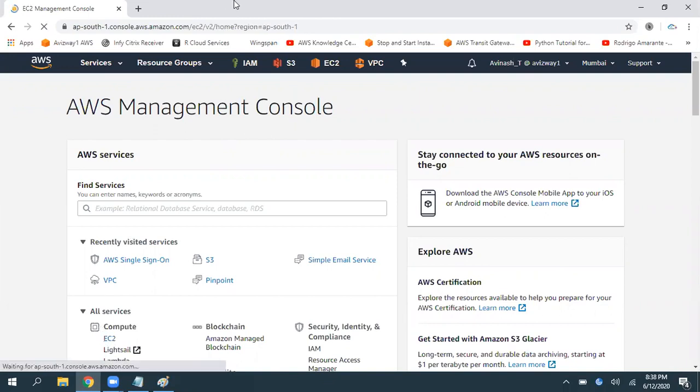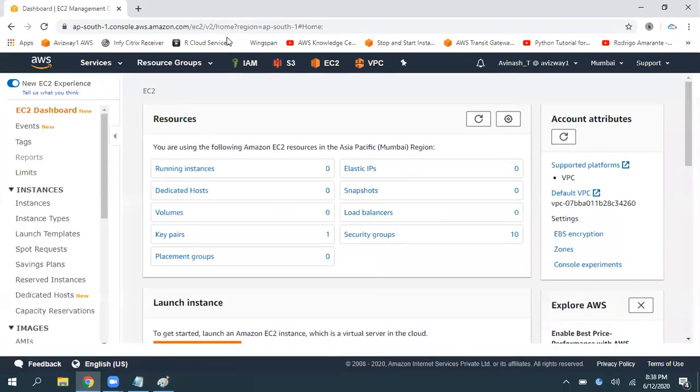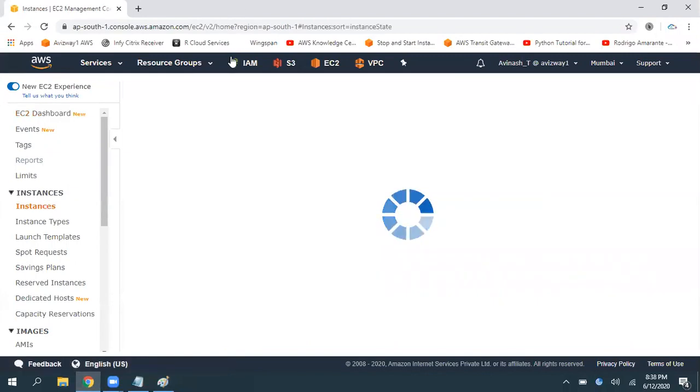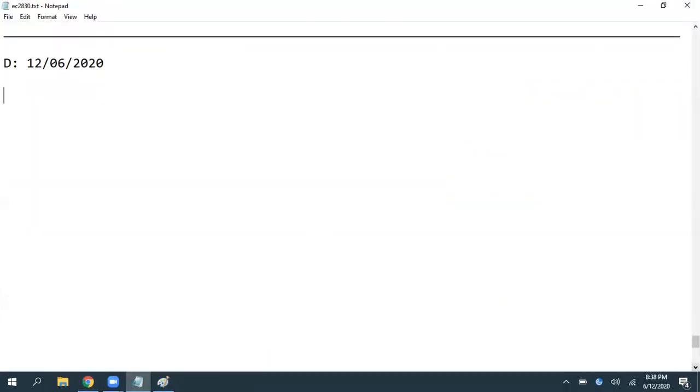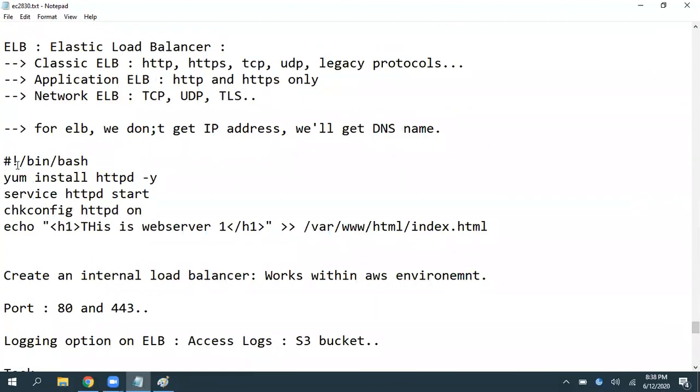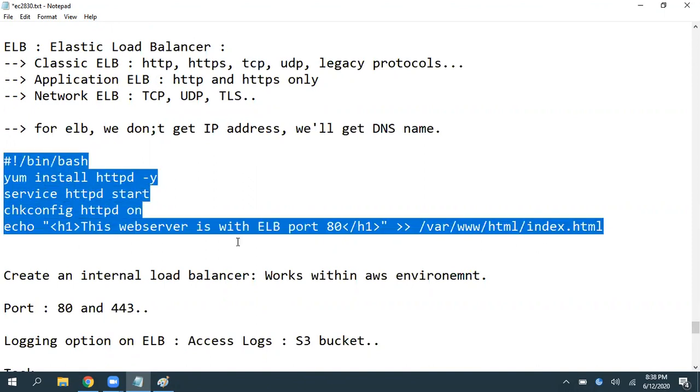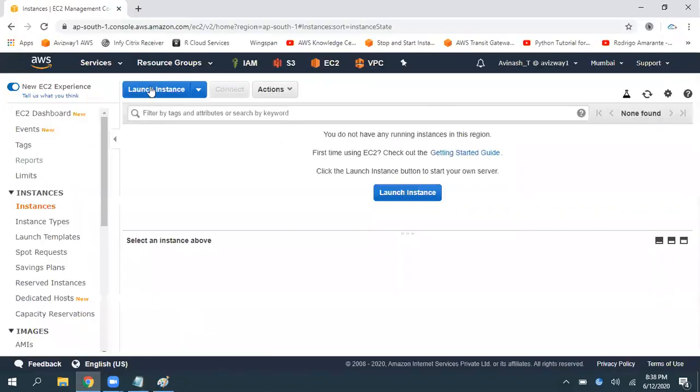I'm navigating to EC2 and launching an EC2 instance, and I'll use user data for easy web server creation. I'm going to use the same user data and call this web server, with ELB port 80. For some instances I'll give this, and for another instance I'm going to create another one. Launch instance.